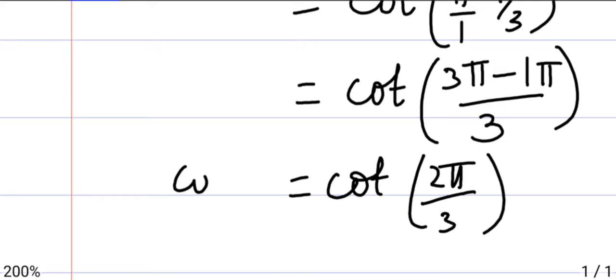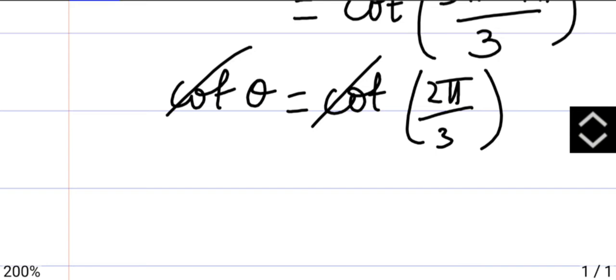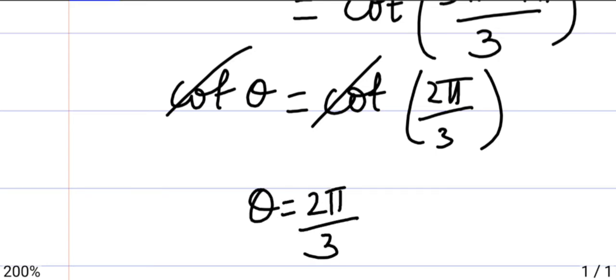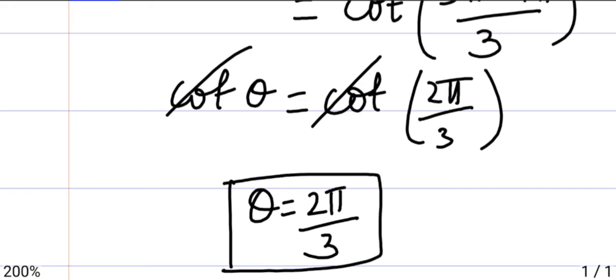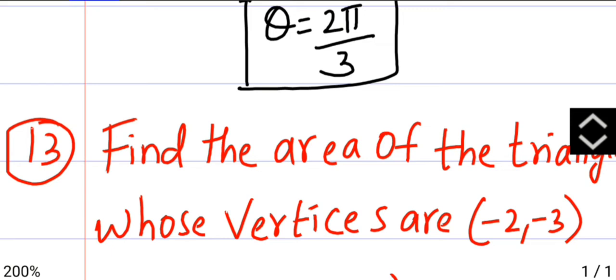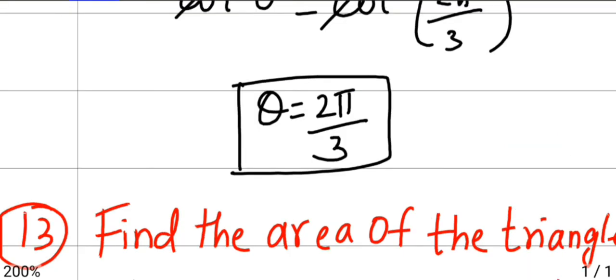On the other side we have cot theta. This cot and cot cancel. Therefore, theta is 2 pi by 3. You can write it as the principal value. Therefore, the principal value of cot inverse of minus 1 by root 3 is 2 pi by 3.